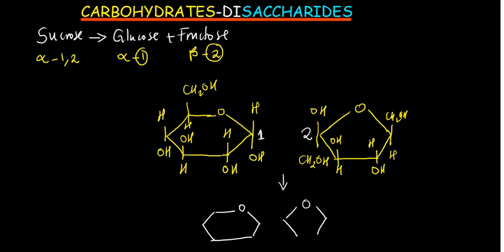Now, let me ask, which one of these shows for glucose? Where is the functional group? Is it at carbon number 1 or at carbon number 2? Where is the functional group for glucose? Let's see what you are going to answer. Where is the functional group of glucose?